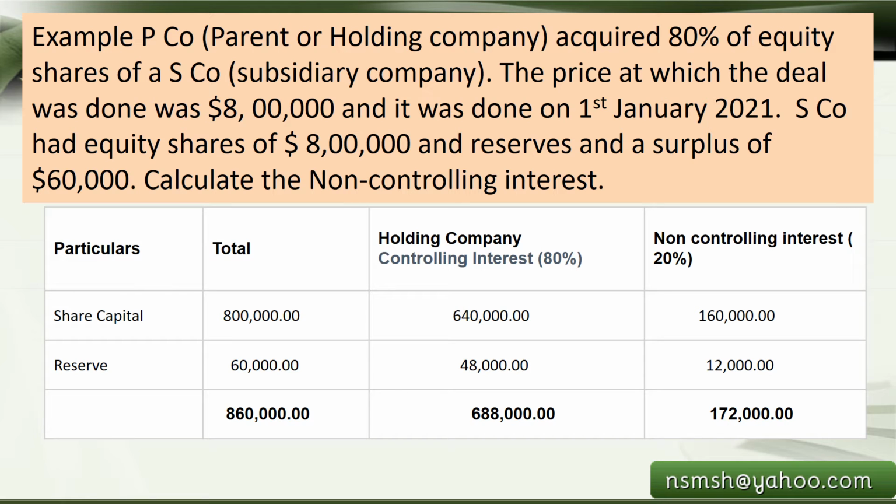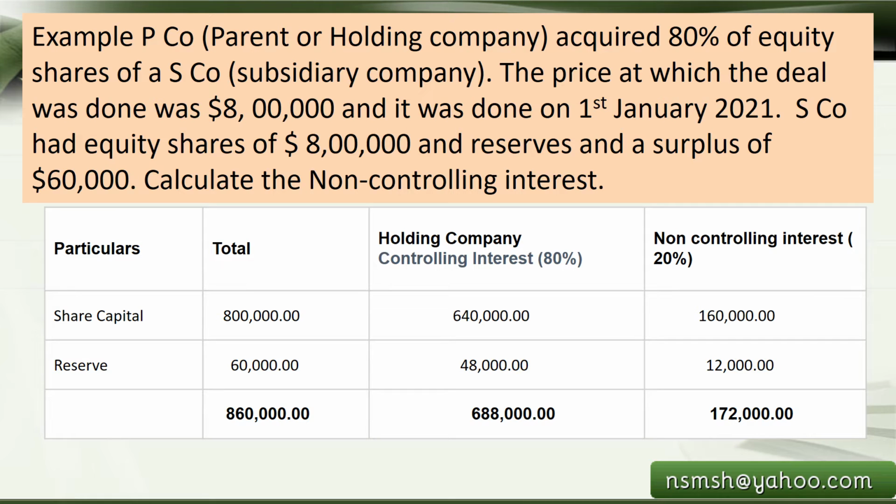For example, parent company P acquired 80% of equity shares of S company, which became a subsidiary company after acquiring. The price at which the deal was done was $8 lakh, and it was done on 1st January 2021, for example. And the subsidiary company had equity shares of $8 lakh, plus reserves and surplus of earnings of $60,000 more. So the total is 8,60,000. You can understand that.